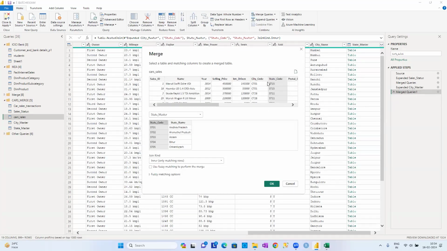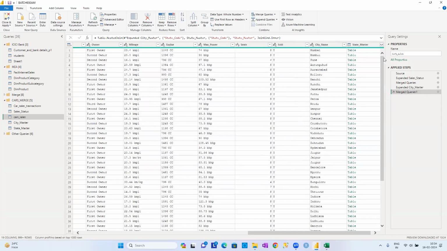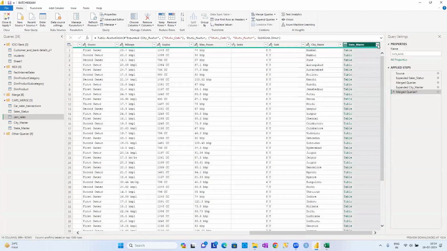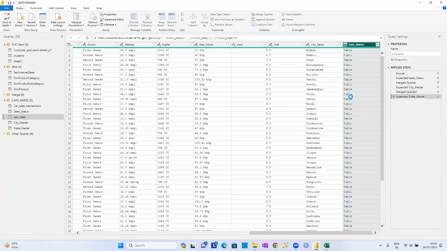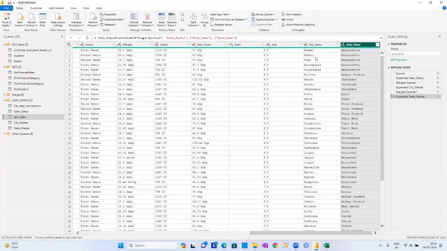So state code and state code are done, and the inner join is done, and then we have to expand this. I want only the state name, I don't require the remaining information. See there, Mumbai, Aurangabad belong to Maharashtra. Nellore belongs to Andhra Pradesh. Ranchi belongs to Jharkhand. Ranchi and Jamshedpur both belong to Jharkhand.